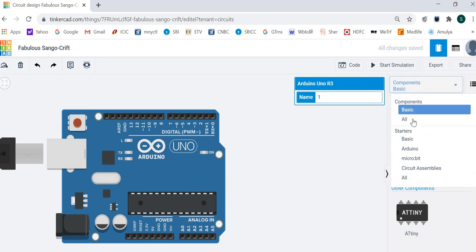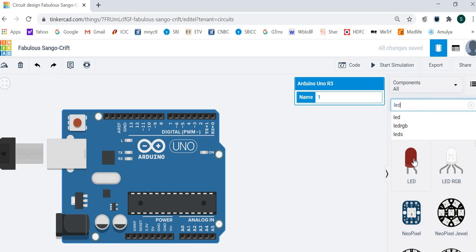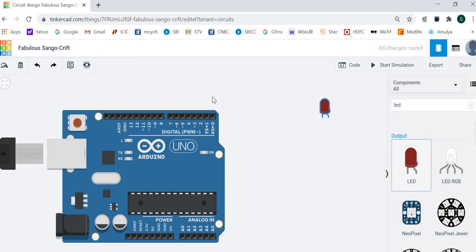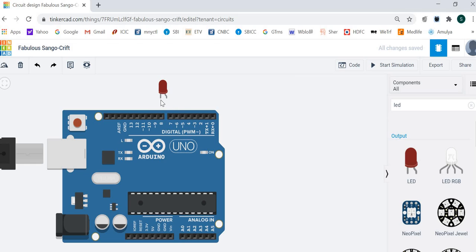So, select the component, search for LED, select one LED, take the LED here. We may connect it to any pin. Let's connect this to pin number 9. So this is the cathode, this is the anode,